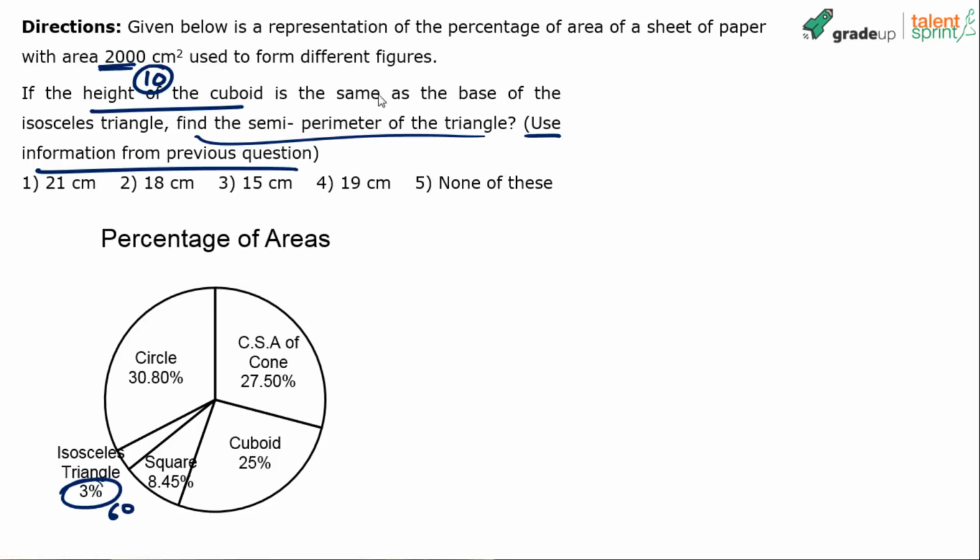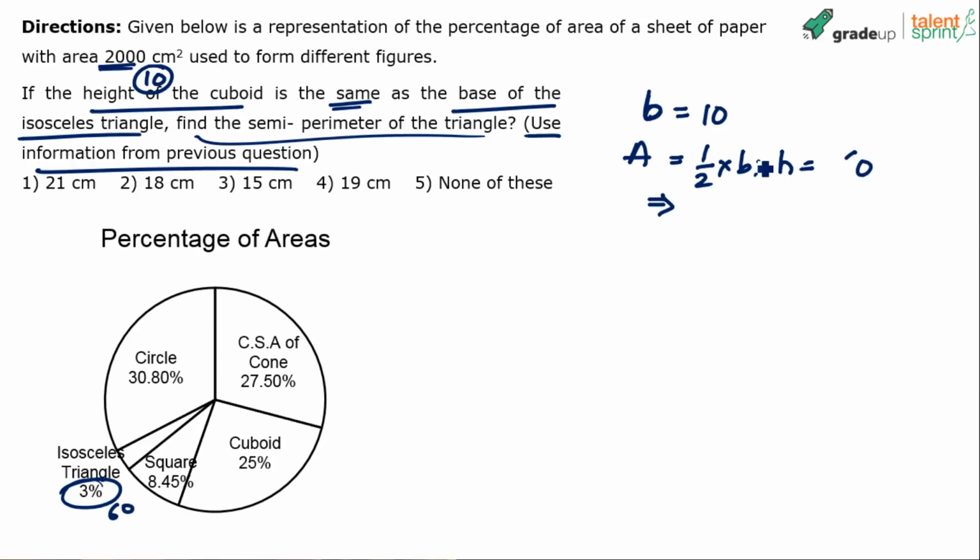Now first step, we know that the base of the isosceles triangle is same as the height of the cuboid. So basically B is equal to 10, since base is equal to height. Area of the triangle, which is half into base into height, is equal to 60 according to the pie chart. So from this, what is the height? Half into 10 is 5. 5h equals 60, h comes out to be 12.